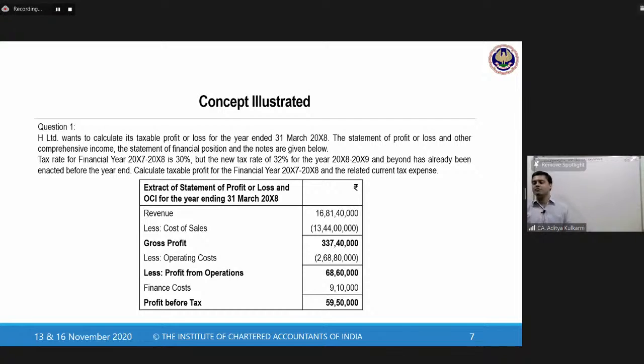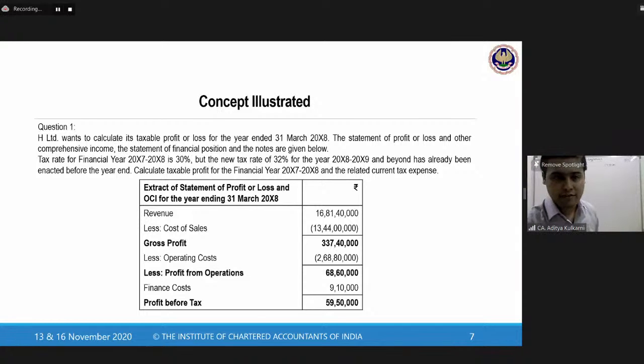This profit before tax is your accounting profit. So you can write down accounting profit is how much? 59 lakhs 50,000. Accounting profit is 59 lakhs 50,000. And with this accounting profit, we shall now proceed to the taxable profit, following the notes which are given to us.